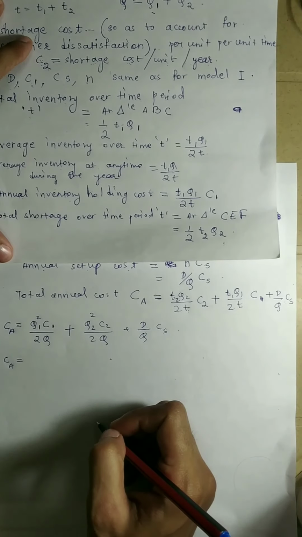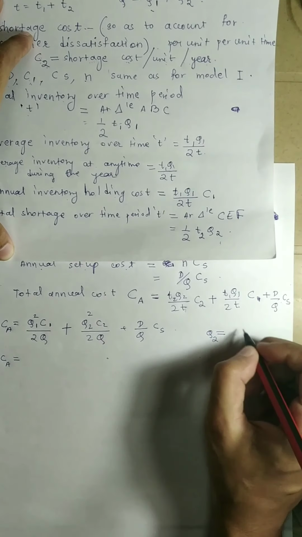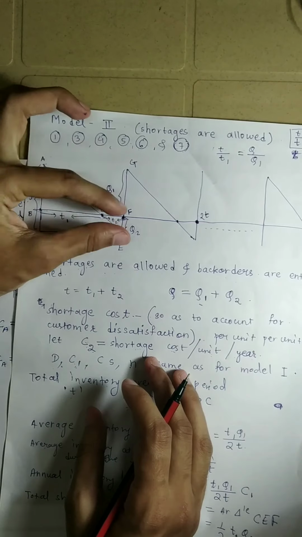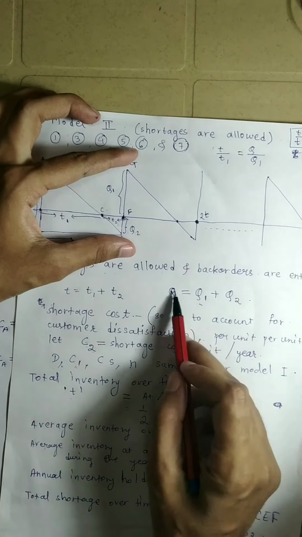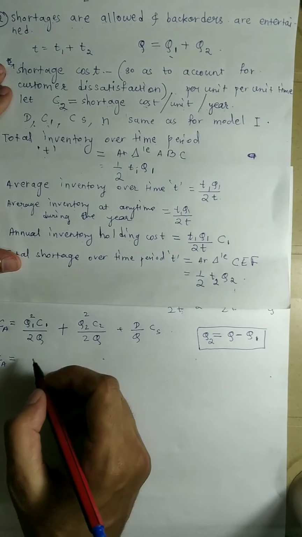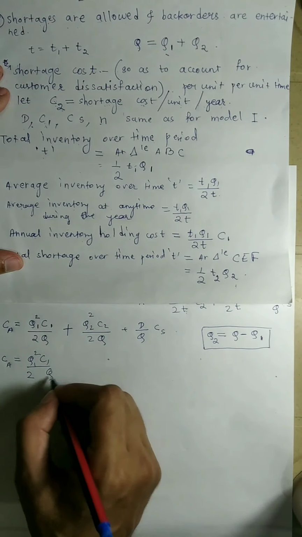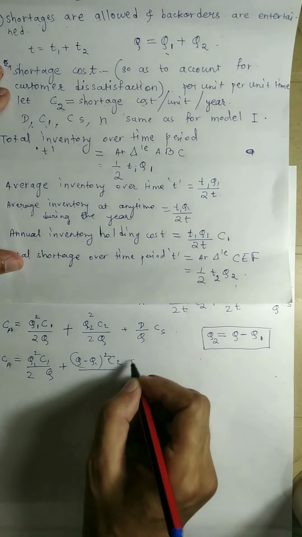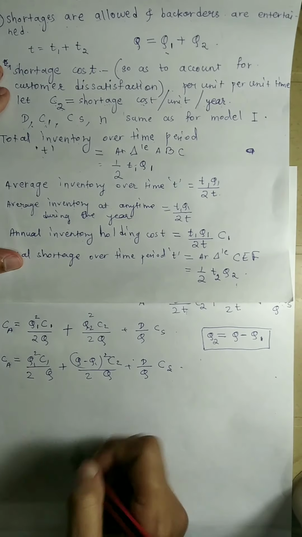But we also know that Q2 is equal to Q minus Q1, because Q1 plus Q2 is Q, so Q2 can be written as Q minus Q1. Hence we will get Q1 square C1 by 2Q plus Q minus Q1 whole square C2 by 2Q plus D by Q into CS.